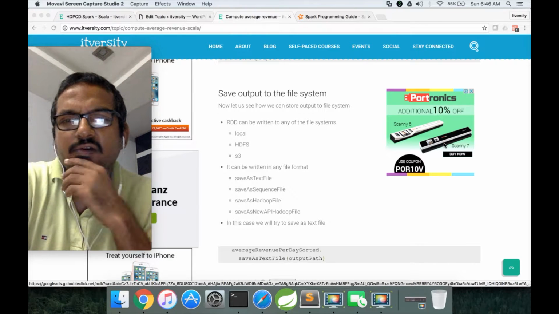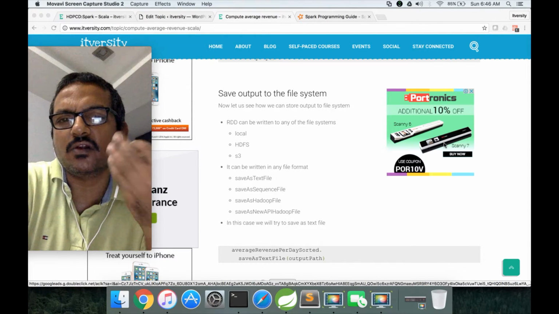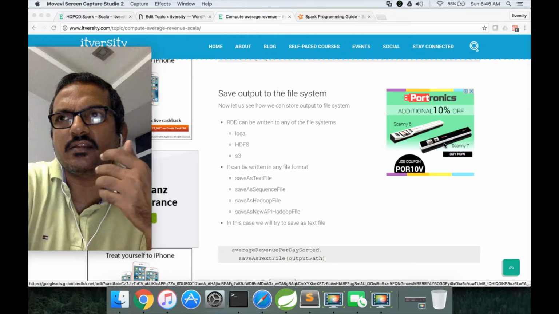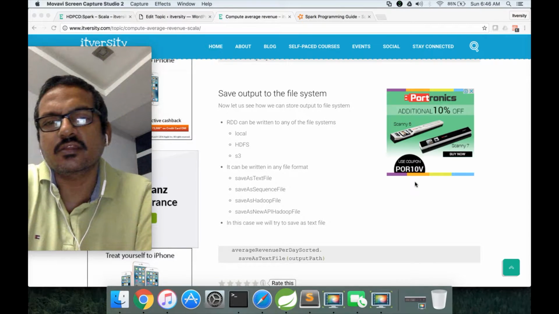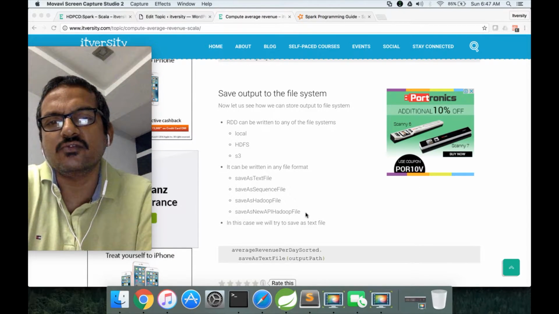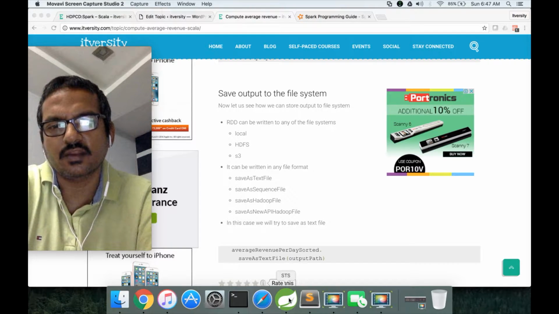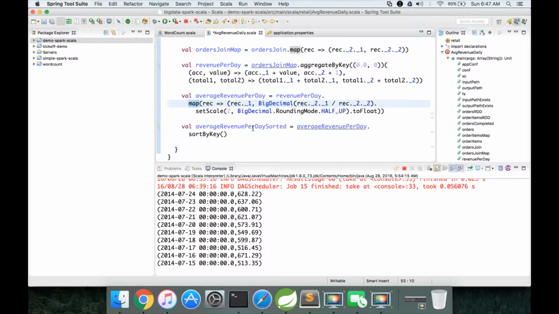Hadoop supports beyond text file and sequence file. There is key value output file format and few other formats. So you can actually use those Hadoop based formats by using saveAsHadoopFile and saveAsNewAPIHadoopFile.